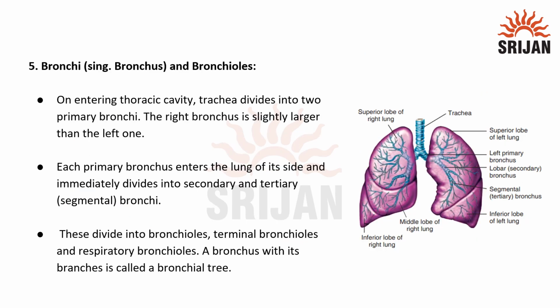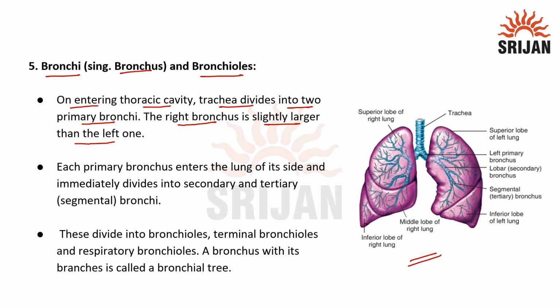Now let's understand about bronchi and bronchioles. Bronchi is singularly called as bronchus. On entering thoracic cavity, trachea divides into two primary bronchi, and the right bronchus is slightly larger than the left one.